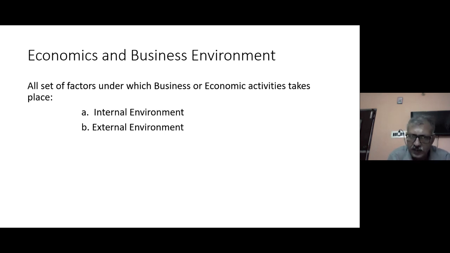Let's understand through examples. Suppose you have to increase the productivity in your factory, so you can have more raw material, you can deploy more labor, you can have state of the art technology or machinery installed, you can increase your logistics support, right? Now, these are the factors for which you are not dependent on anyone else as a producer, rather it is very well within your reach. You can either increase it or reduce it. We call such factors internal environmental factors.